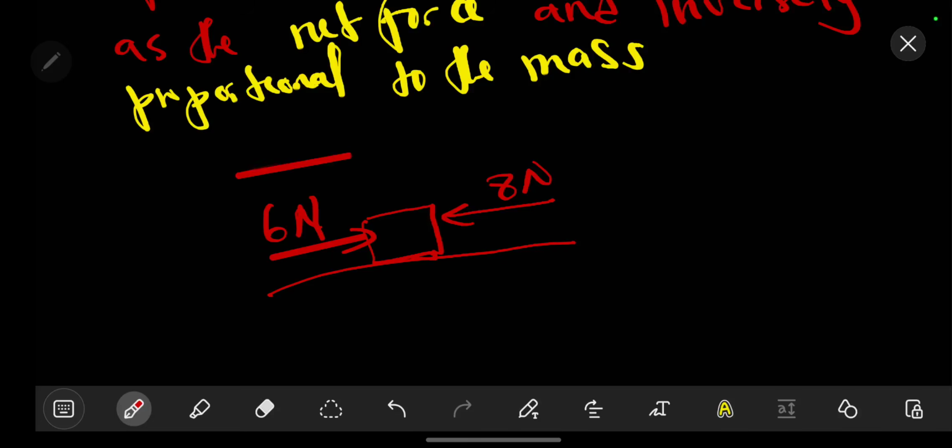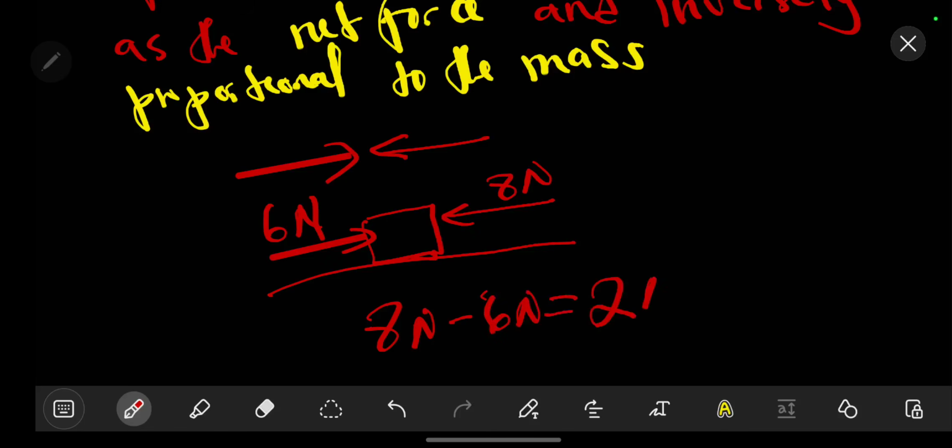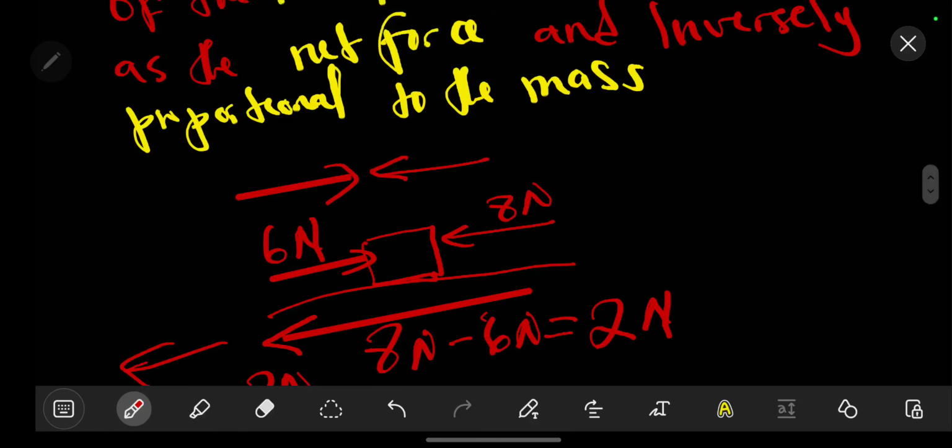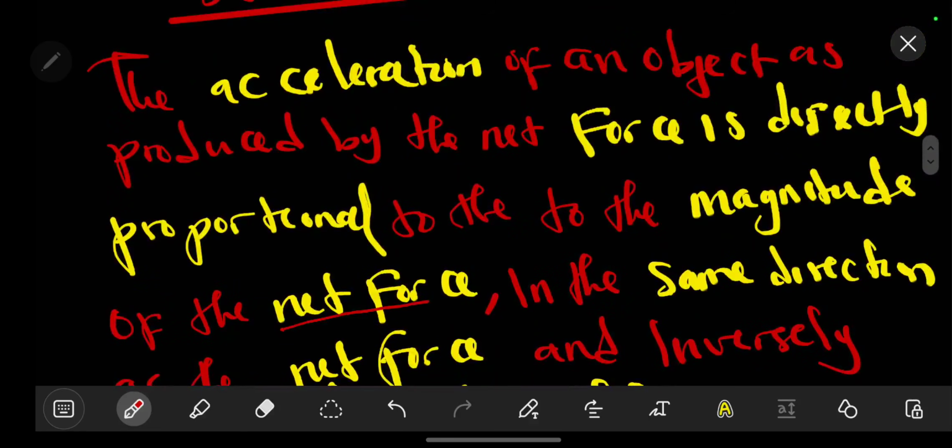Now, since one force wants to push it this side, the other force wants to push it this side, we are going to subtract them. So we are going to find that it will be 8 newtons minus 6 newtons. So it will be 2 newtons. Now, where will these 2 newtons be acting? By using our logic, we find that the 2 newtons is acting in this direction, since 8 is greater than 6. That means the 2 newtons will be acting in this direction. So now, this 2 newtons is the net force.